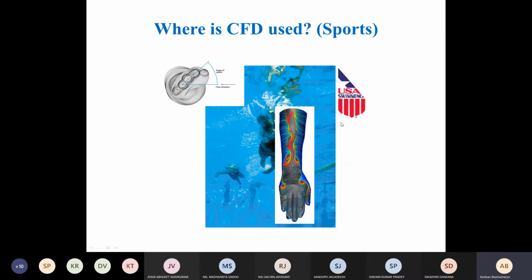If you see cycling, the cycling helmets that are used, particularly for short distance cycling, which is done not on road but in track cycling, you will see very elongated helmets being used, so that it is extremely streamlined and the drag is extremely reduced, because even a small amount of extra drag can be the difference between winning or not winning. So many areas in sports are nowadays also using CFD studies. Okay, the companies are working on CFD studies.